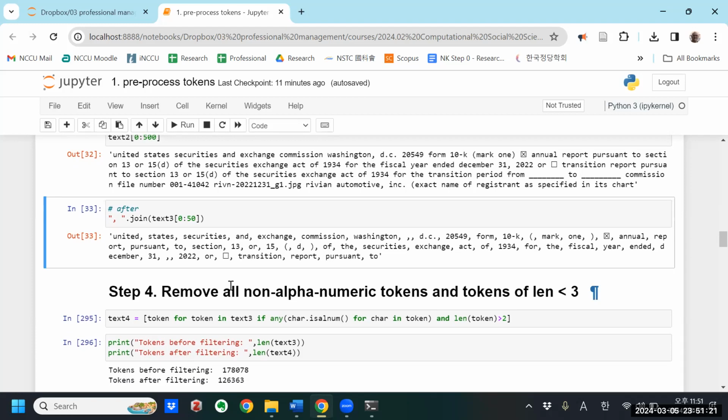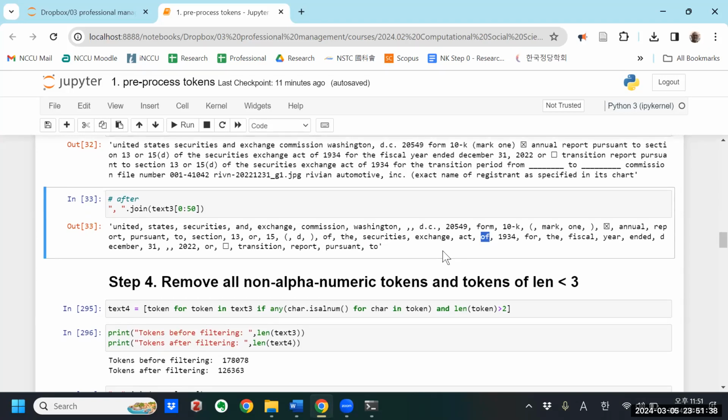Okay, but you can see we still have a lot of non-alphanumeric tokens in here, and also tokens that are length less than 3. So for example, like OR, TO, OF, very small ones. I might remove these later with stop words anyway, but I can also just remove any token that's less than 3 characters long. And I can also remove non-alphanumeric tokens, for example, these boxes or punctuation.